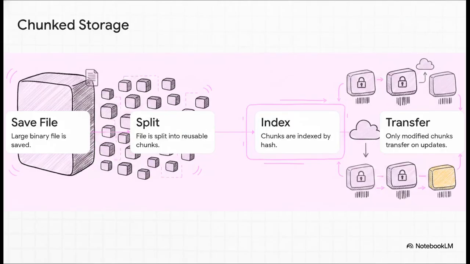So how it actually handles giant binaries without completely choking your network is incredibly clever. It uses a chunked storage workflow. Instead of saving a massive binary as one giant heavy block, Lore splits it up into smaller, reusable chunks, indexes them by hash, and, here is the real magic, when you update that file later on, Lore only transfers the specific chunks that were modified. If you just tweak a tiny corner of a 5 GB texture, you aren't re-uploading 5 GB. You literally only transfer the few megabytes of chunks that actually changed. I mean, that is an absolute game changer for iteration speed.